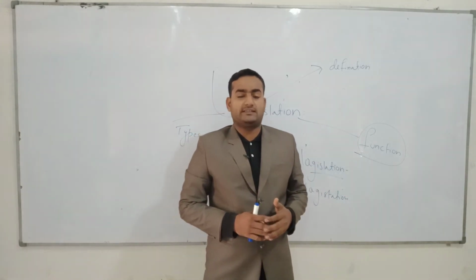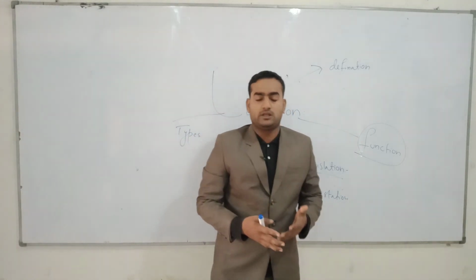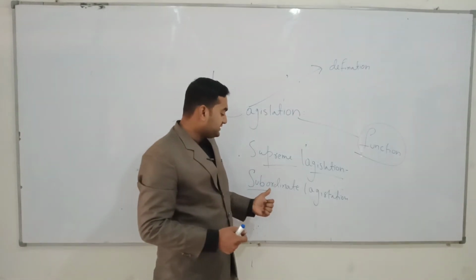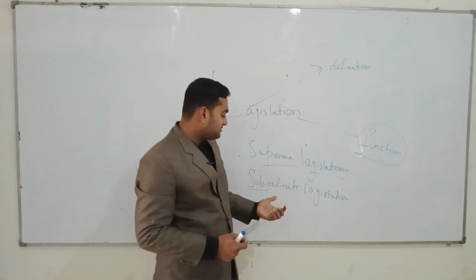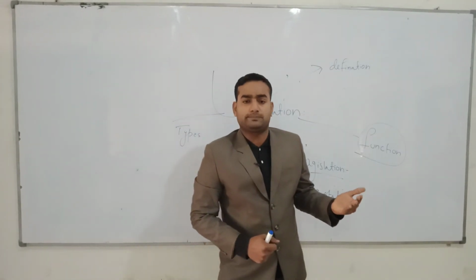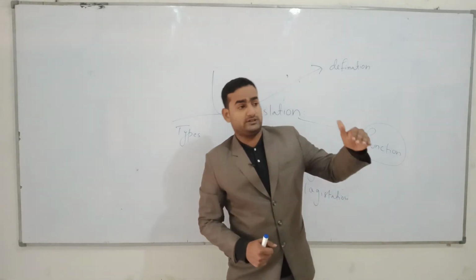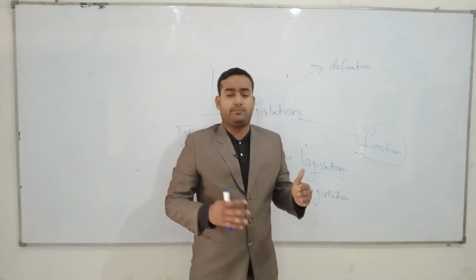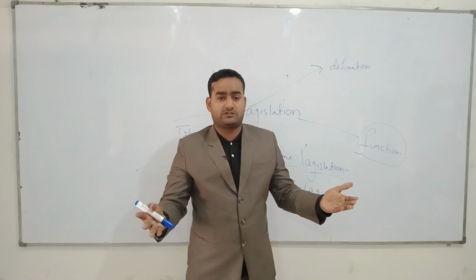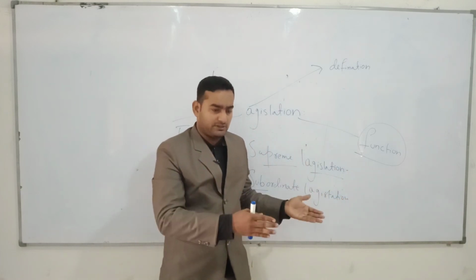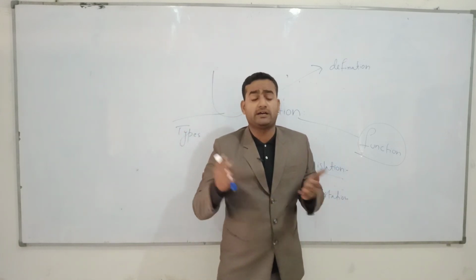Why? Because they want to lighten their burden. That is why the prime minister or supreme bodies delegate their power to their ministers, to their subordinates. Why? Because they are also able to do legislation, because the prime minister and ministers are elected by the cabinet.